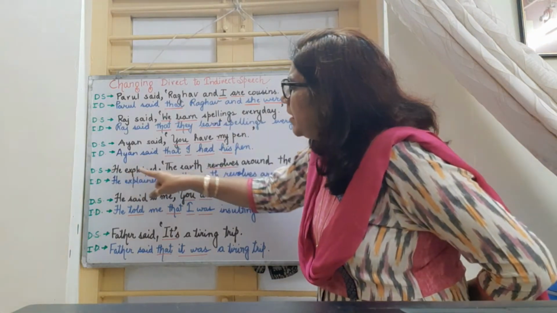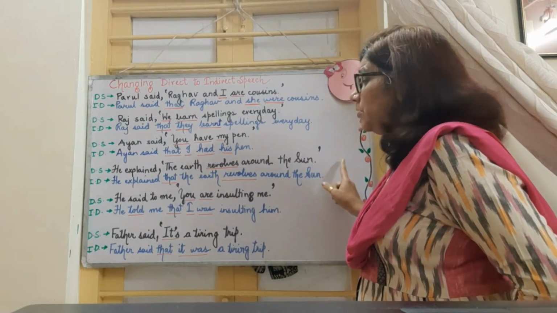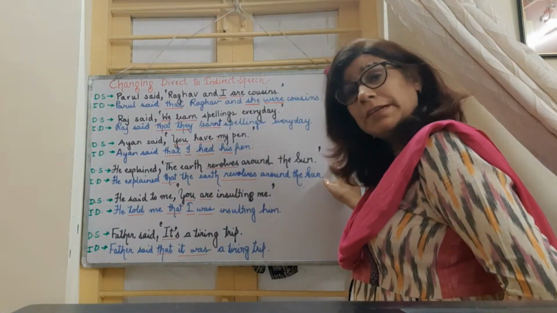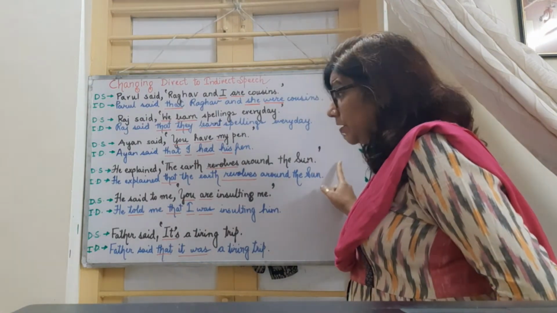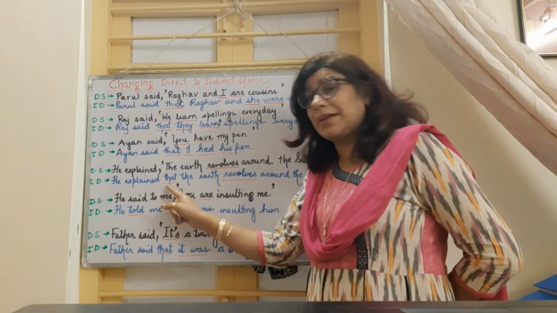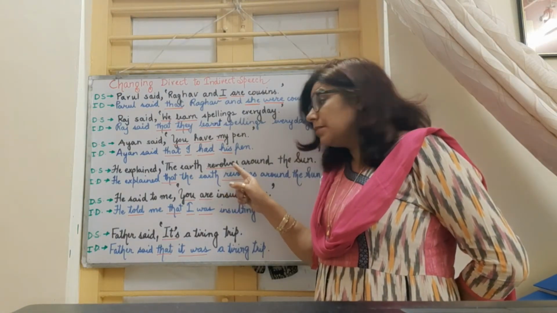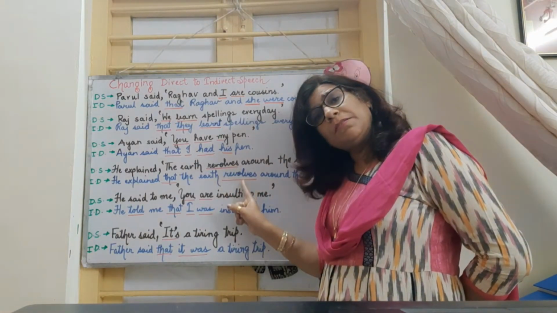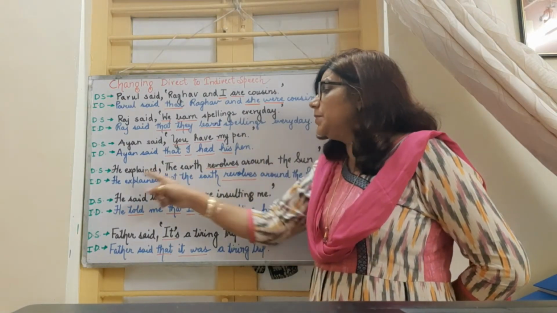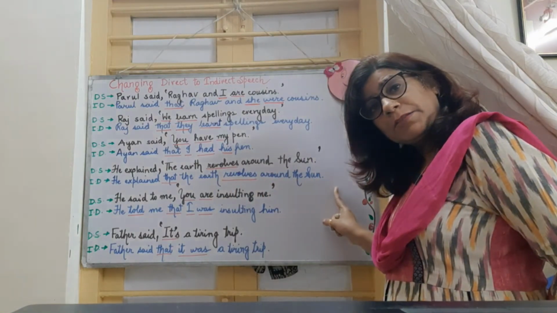Next example, he explained, the earth revolves around the sun. Here you can see that this is a universal truth. It is a universal truth that the earth revolves around the sun. So here what we are going to do, first of all, we will remove the comma and write that. Second thing, the main verb, that is revolves, will remain revolves in simple present tense only. It will not change. Right? And the sentence will become, he explained that the earth revolves around the sun, in indirect speech.